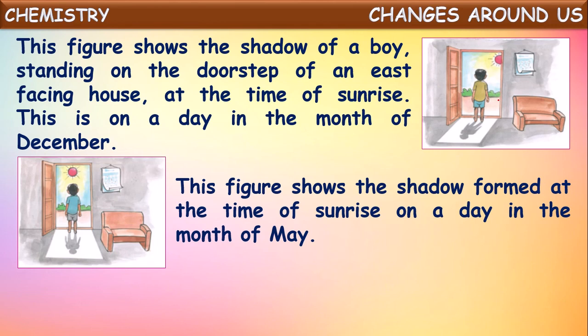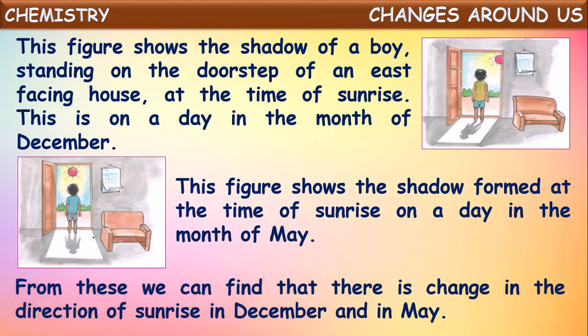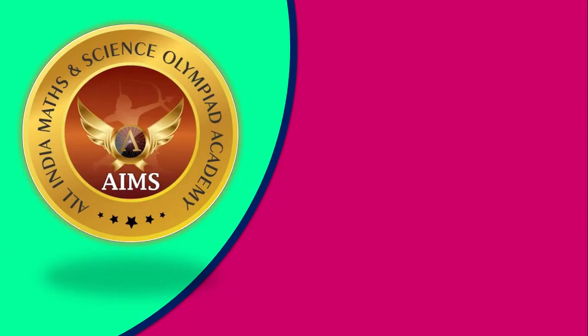So in the month of December, the shadow is towards the left because the sun rises slightly to the right side, whereas it is exactly in front in the east direction in the month of May. From this we can find that there is a change in the direction of sunrise in December and in May. Okay, this is one of the changes we observe in the different seasons.